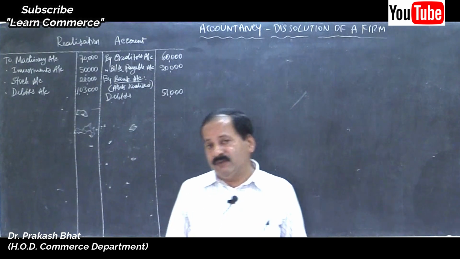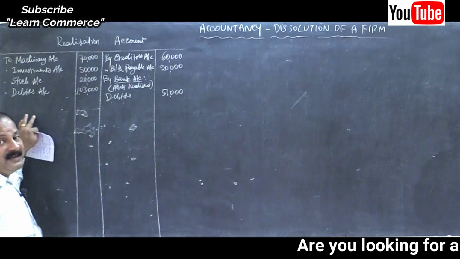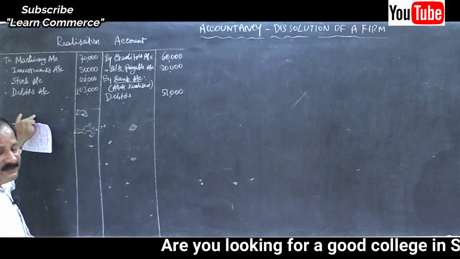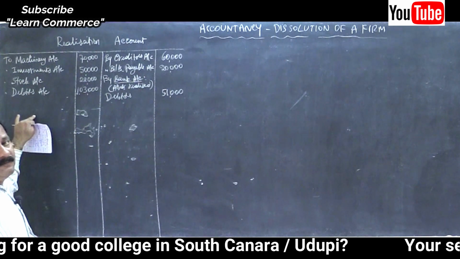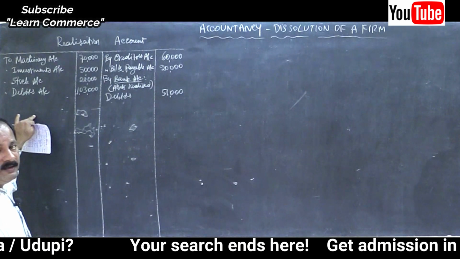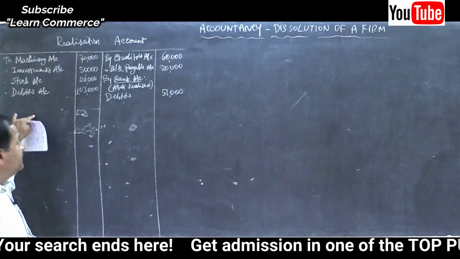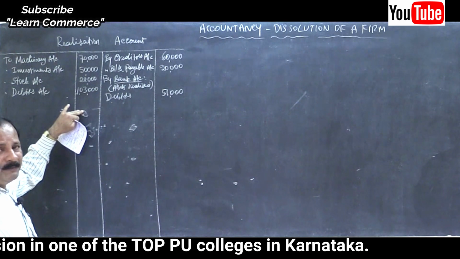So, no payment was made, wasn't it? So, we cannot pass any bank entry here. Clear? If we pass bank entry, then the amount will be 0. So, no need of passing this entry.